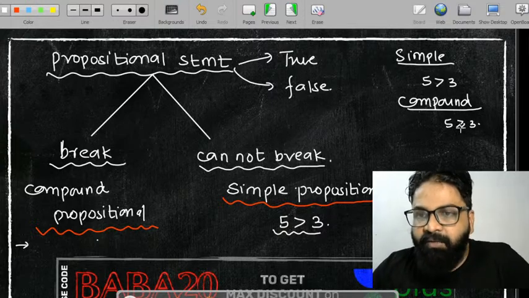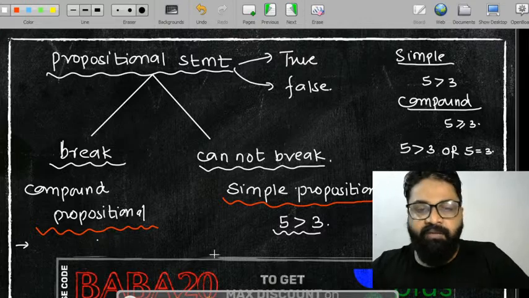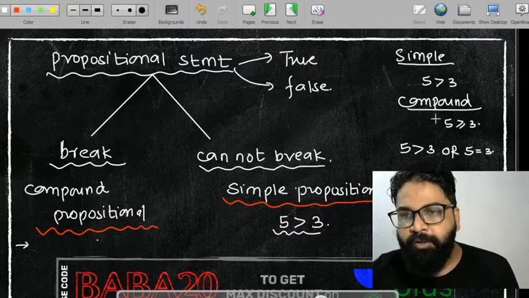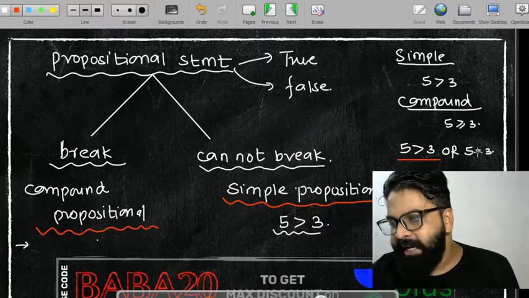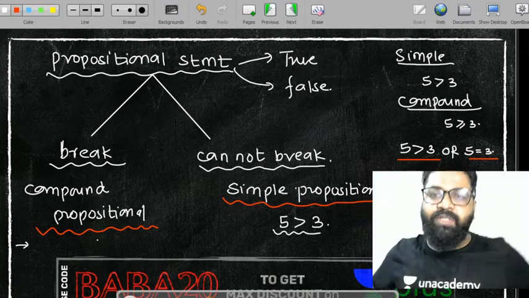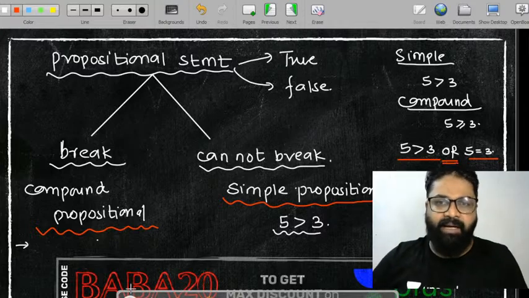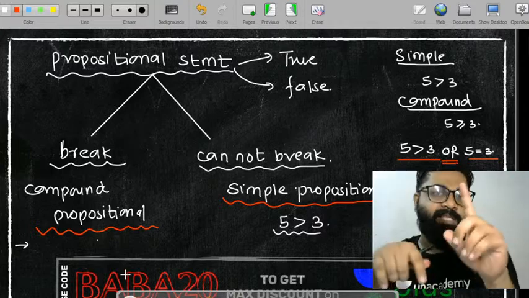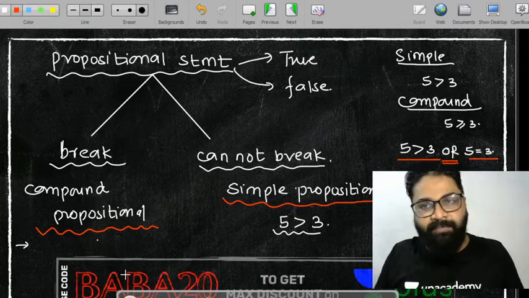This is a statement we can break. कैसे break करोगे? 5 is greater than 3 और 5 is equal to 3. एक simple statement ये आ गया है और एक simple statement ये आ गया है. तो कहने का मतलब है कि simple statement को we cannot break it, compound statement को we can break it. समझ में आ गया?